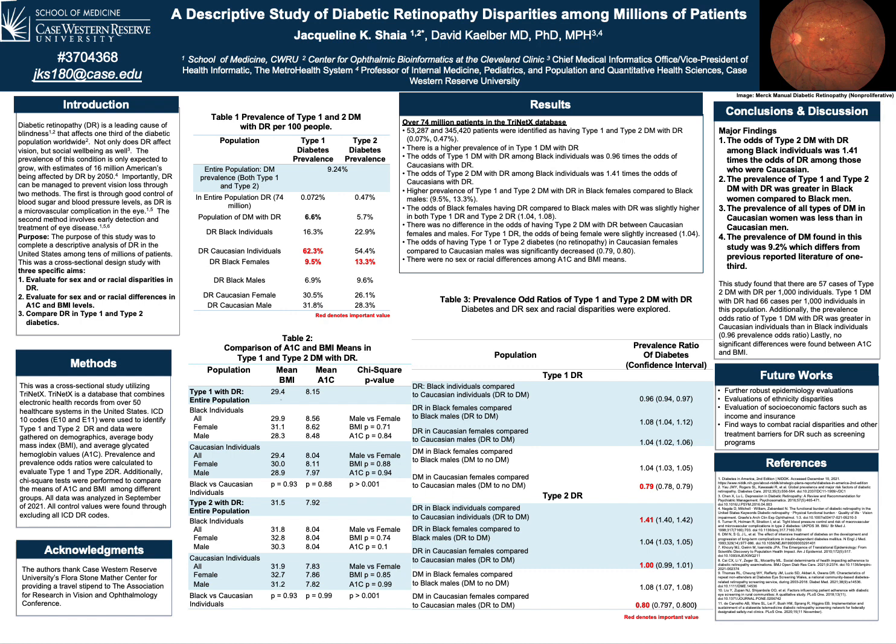Overall, the prevalence of diabetes found in this study was 9.2%, which differs from previously reported literature of 1/3. There was a presence of a racial disparity in type 2 diabetes with retinopathy, with an odds ratio of 1.41 for Black individuals. The prevalence of type 1 and type 2 diabetes with retinopathy was greater in Black women compared to Black men as well. And the prevalence of both type 1 and type 2 diabetes, no retinopathy, in Caucasian women was less than the Caucasian men.